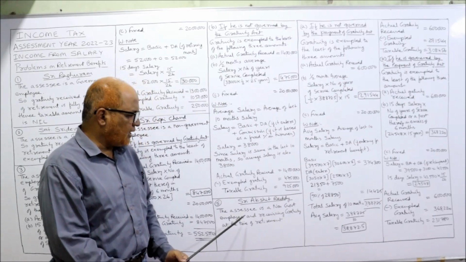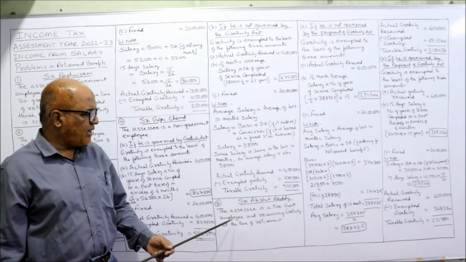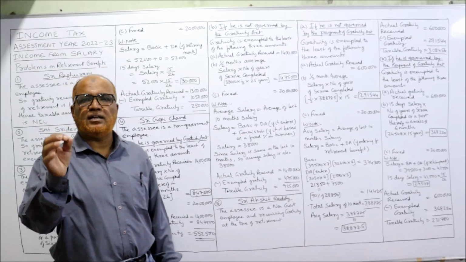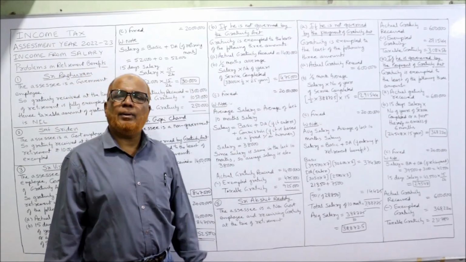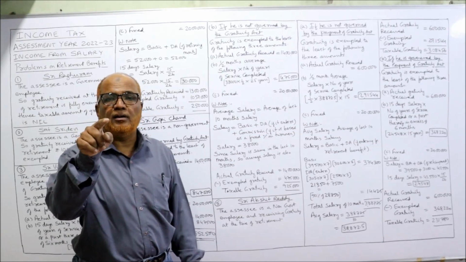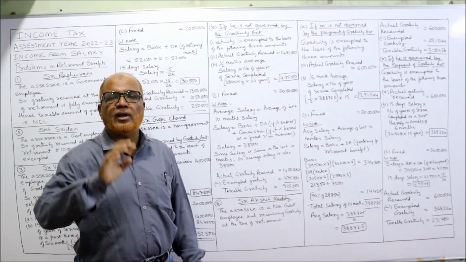Now, Akshit Reddy is a non-government employee receiving gratuity at the time of retirement. First case, if he is not governed by the Payment of Gratuity Act. So gratuity is exempted to the least of the following three amounts.